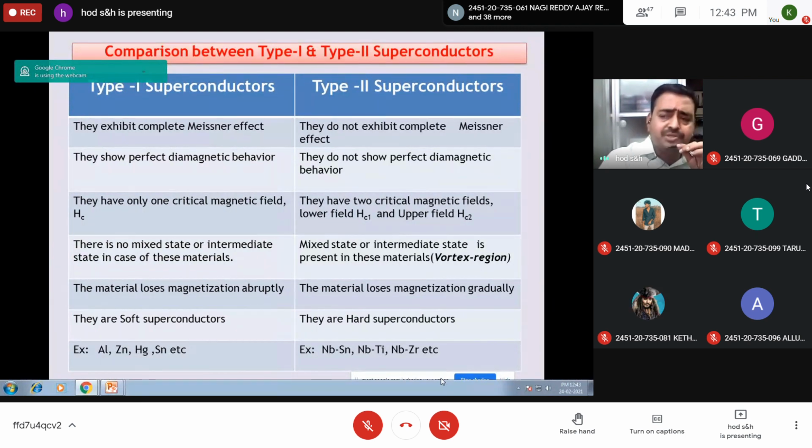So these points you should write. Describe type 1 and type 2 superconductors. Generally, you will be getting it for 4 marks or 5 marks. With the diagram, you should write what actually a type 1 superconductor is and how it obeys the Meissner effect, the critical field, and how it loses its superconducting state, with examples. Similarly, for type 2 also, this intermediate state you should represent in the exam. So this you may get for 3 to 4 marks definitely every year.